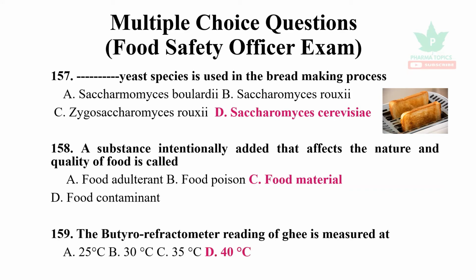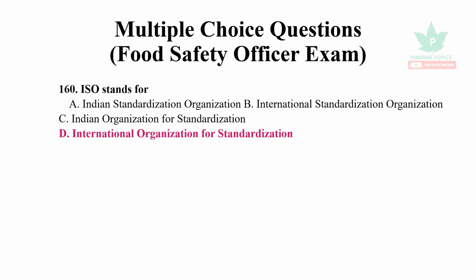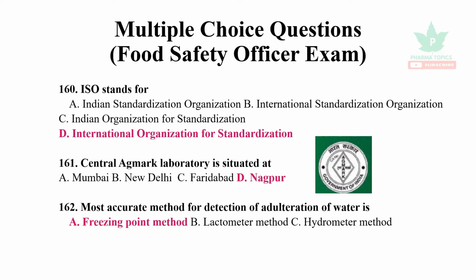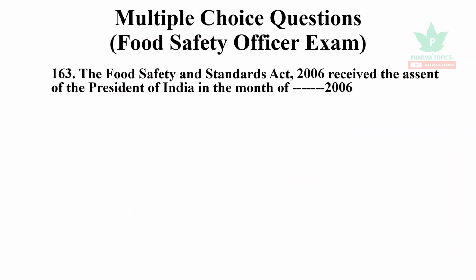The butyrorefractometer reading of ghee is measured at 40 degrees centigrade. ISO stands for International Organization for Standardization. Central Agmark laboratory is situated in Nagpur. The most accurate method for detection of adulteration of water is the freezing point method. The Food Safety and Standards Act 2006 received the assent of the President of India in the month of August 2006.